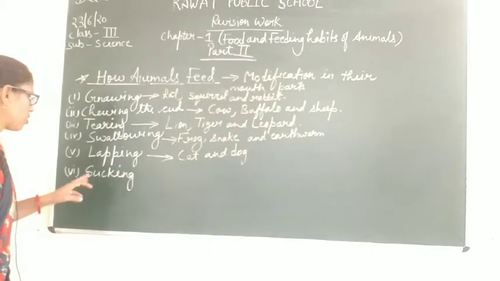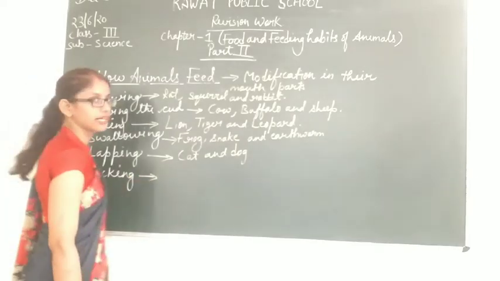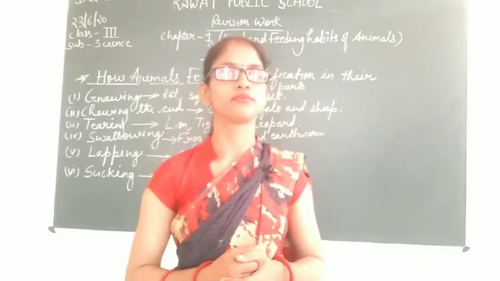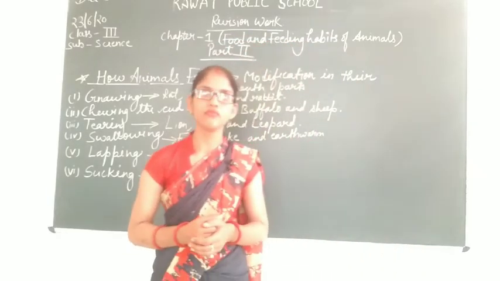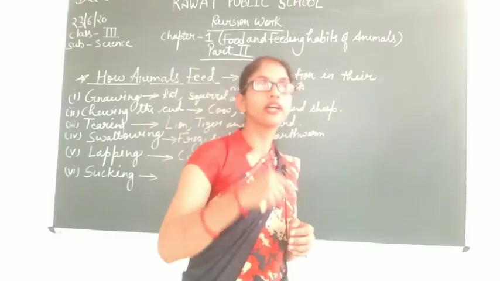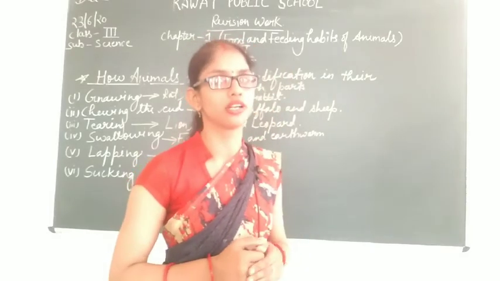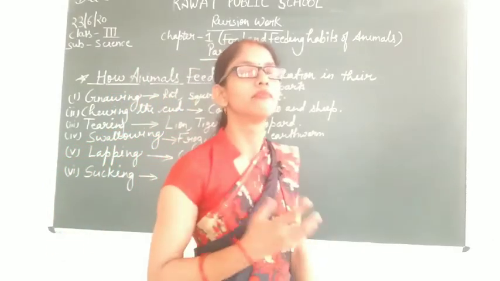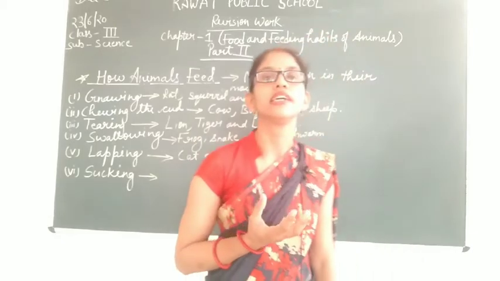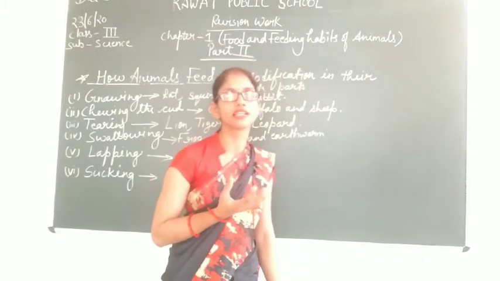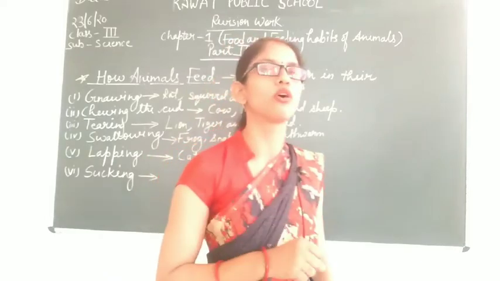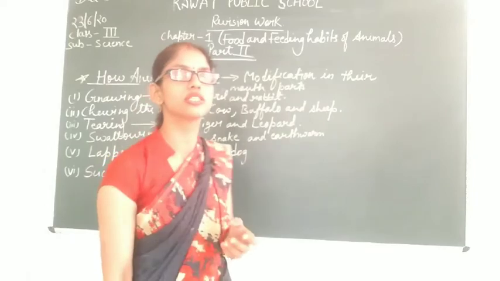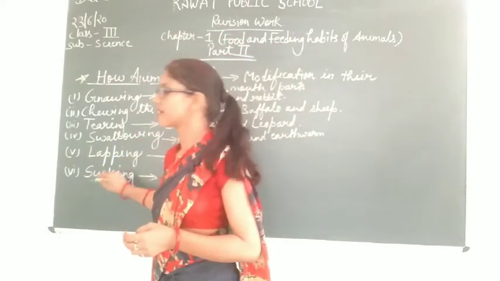The next category or the next process is sucking. Have you seen a mosquito, a housefly, or a butterfly? They have a long, thin tube-like structure in place of their mouth, and that helps the mosquito suck the blood. Similarly, flies, bees and butterflies suck the nectar of the flower with the help of this thin tube-like structure, which is known as the proboscis, and this method is known as sucking.